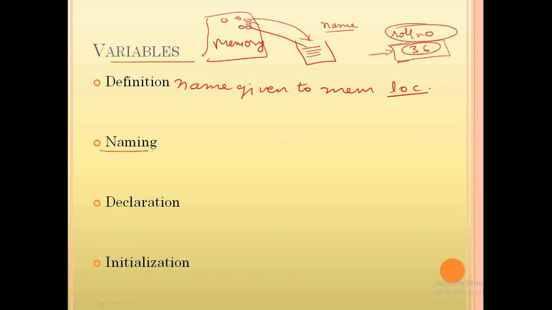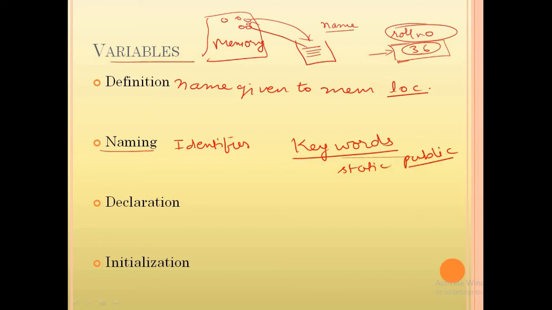What are the naming conventions of the variable? Basically, there are two things in Java. One is identifier and one is keyword. Keywords are actually predefined words which have predefined meaning and special purpose. Like you can say static, public. These are some keywords. They have special purpose. We cannot use them anywhere we want. They have special places where we have to use them.